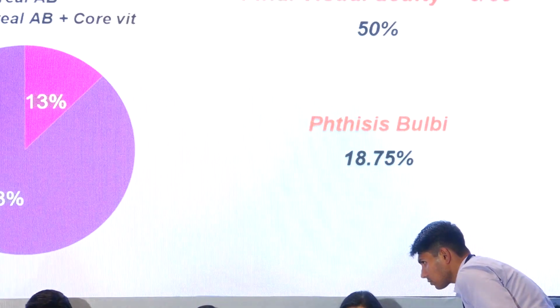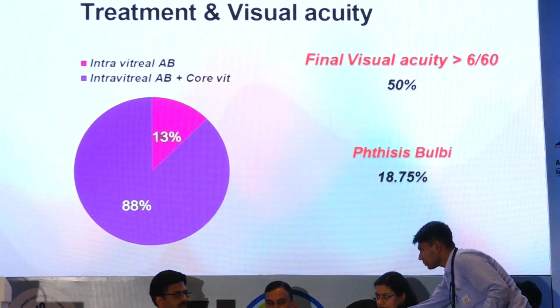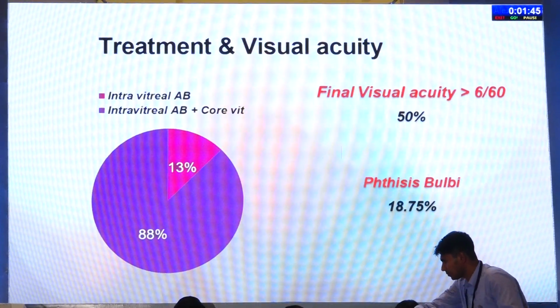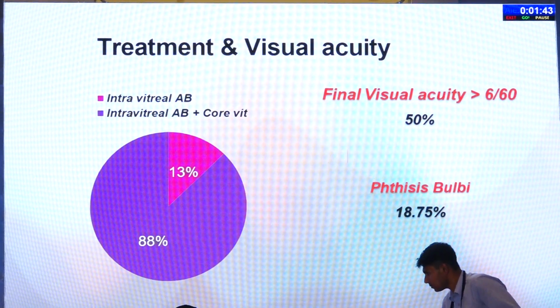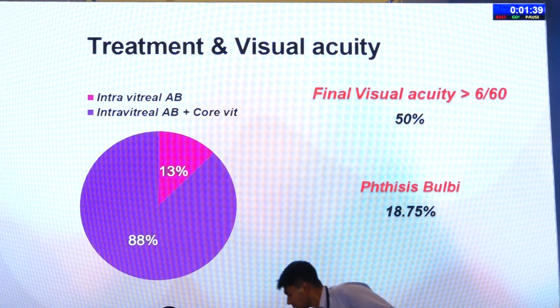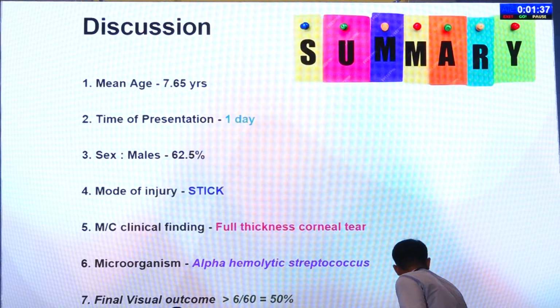The majority of the patients underwent intravitreal antibiotics, vancomycin and ceftazidime, with core vitrectomy in 88% of patients. Final visual acuity was better than 6/60 in more than 50% of the cases. 18.75% of cases went into phthisis.